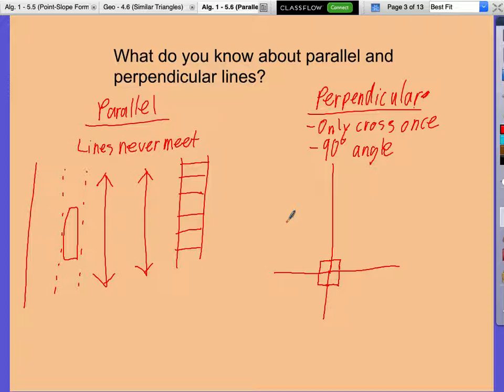Okay, so continuing on. Parallel lines will never ever meet. Perpendicular lines meet to form a 90-degree angle. So they cross in a special way.